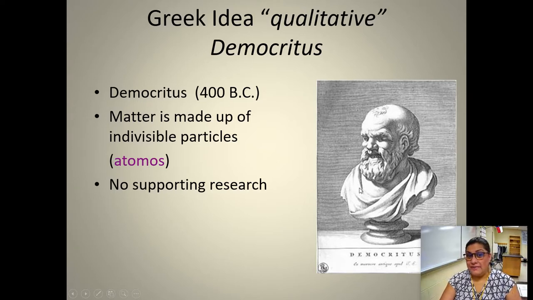He didn't really have any model of the atom. He just came up with the idea first that if you tear something in half enough times, eventually you're going to get to a piece that cannot be torn anymore. That piece would be the smallest particle that is possible, that is in existence. And he coined the term atomos.